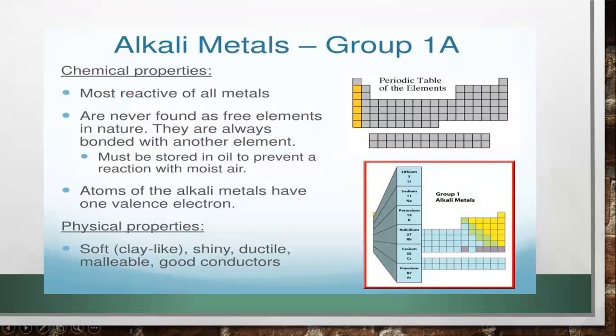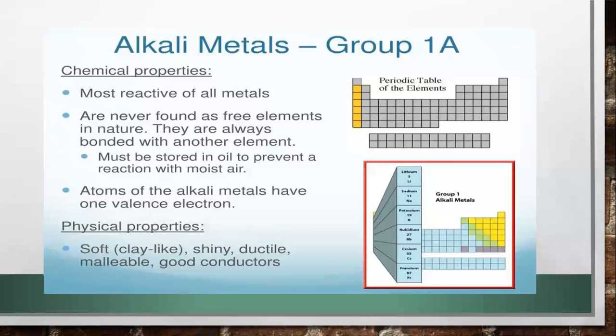Alkali metals' chemical properties: they are the most reactive of all. There are different types of metals, and here we are discussing group 1A, which contains the alkali metals. You have discussed it right now: lithium, sodium, potassium, rubidium, cesium. They are the most reactive of all the metals. They are never found as free elements in nature. They are always bonded with another element. So here we cannot find them as free elements.